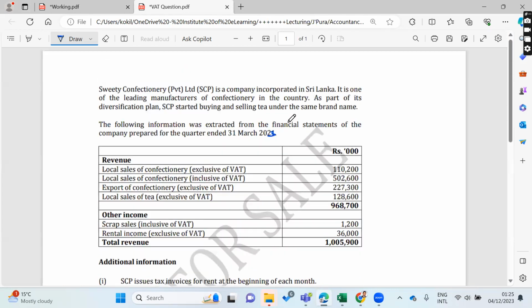Sweetie Confectionery Private Limited, SCP, is a company incorporated in Sri Lanka. It is one of the leading manufacturers of confectionery in the country. As part of its diversification, SCP started buying and selling tea. As I said, in question number 1, which I have already discussed in this channel, it was solar panels as a new diversification, right? Here, it is not a normal business, they have a different one.